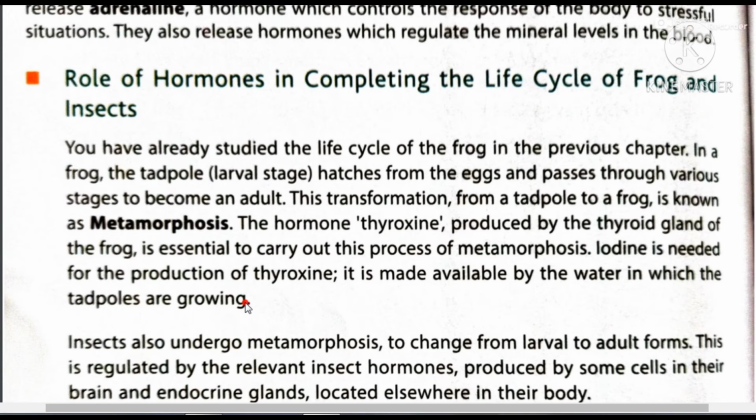You have already studied the life cycle of the frog in the previous chapter. In a frog, the tadpole, which is a larval stage, hatches from the egg and passes through various stages to become an adult. This transformation from a tadpole to a frog is known as metamorphosis. So metamorphosis is a phenomenon in which an adult frog will form from a tadpole.